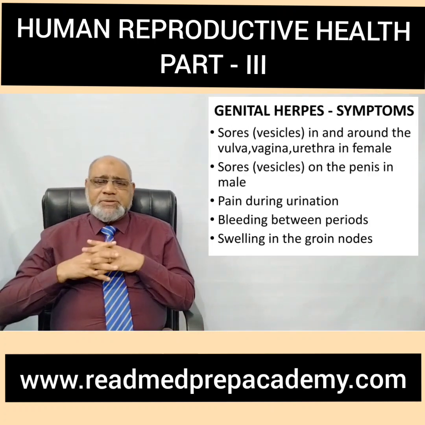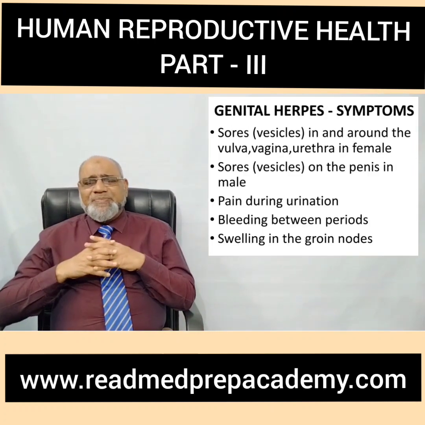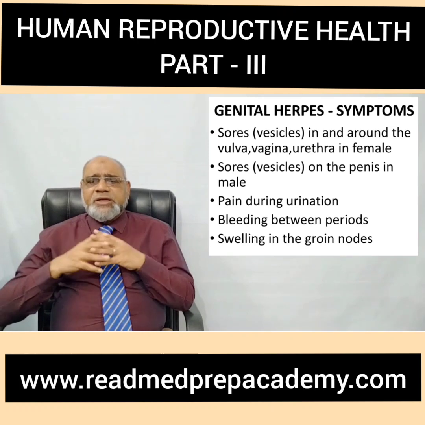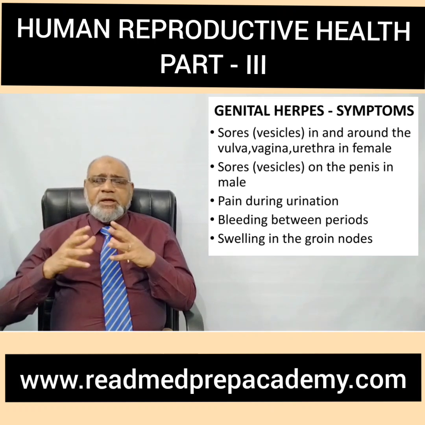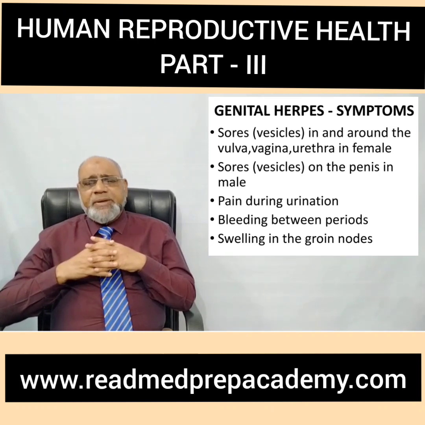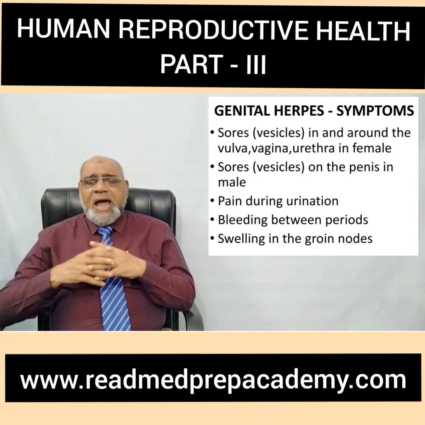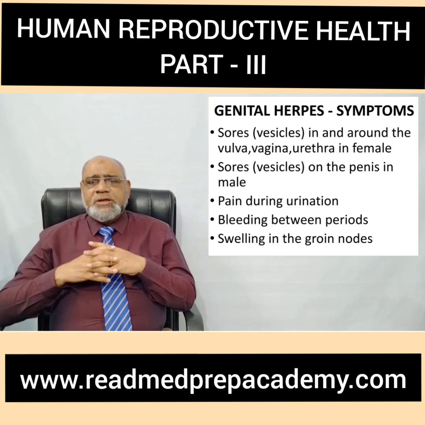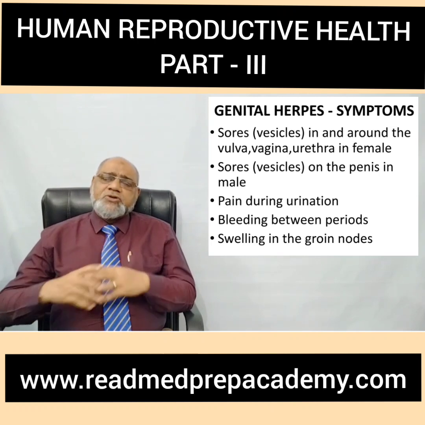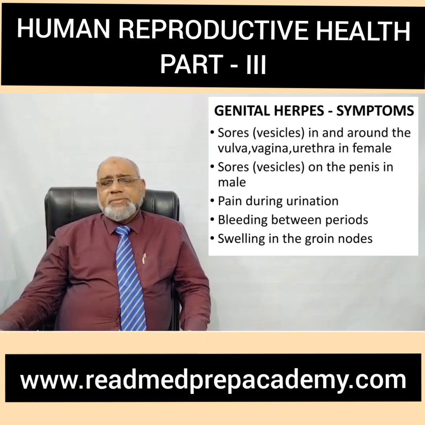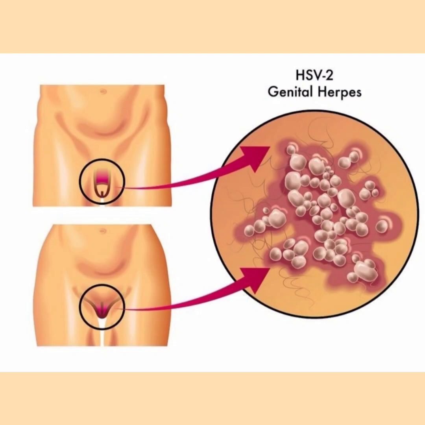What are the symptoms? There are multiple vesicles that appear. These vesicles can fuse together to form sores around the vulva, vagina, and urethra in the females, whereas in the males, it can occur on the penis. And there is pain during urination, bleeding between periods, and swelling in the groin nodes. Here you can see how the vesicles appear with satellite lesions.